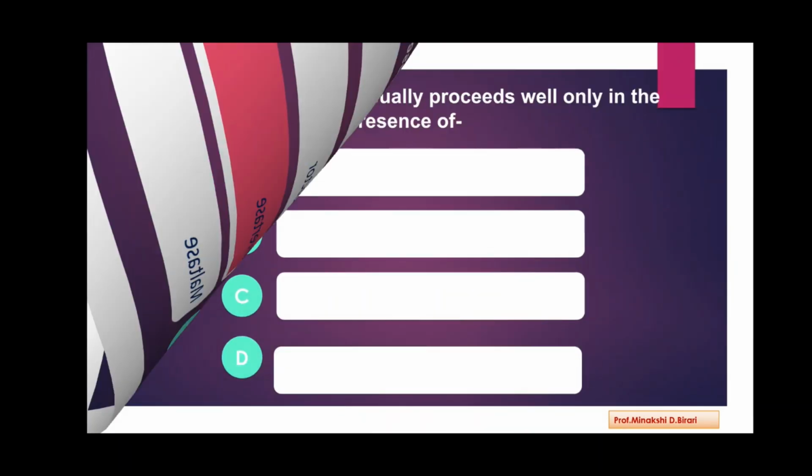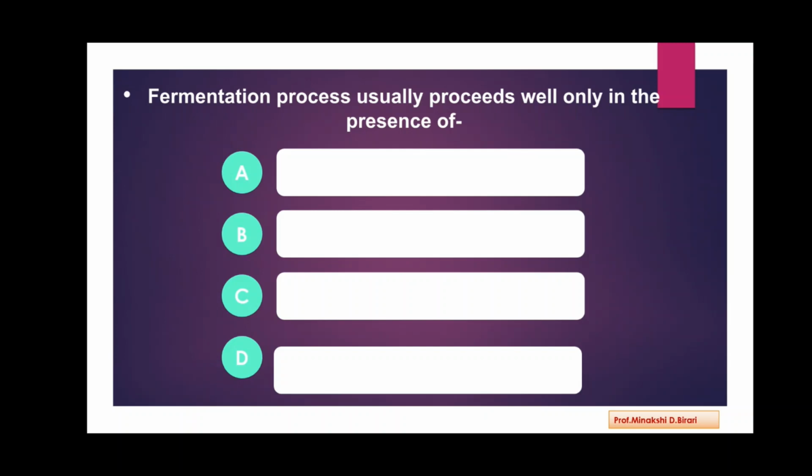Next question. Fermentation process usually proceeds well only in the presence of. Options are SO2, H2S, air, CO2. So the fermentation process usually proceeds well only in the presence of carbon dioxide, CO2. So the correct answer is option D.